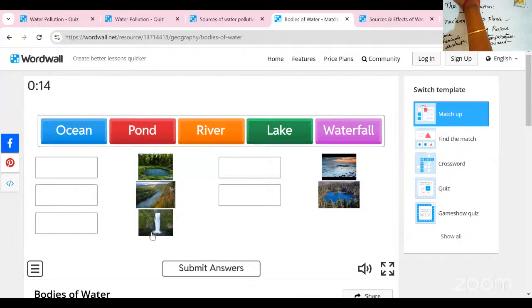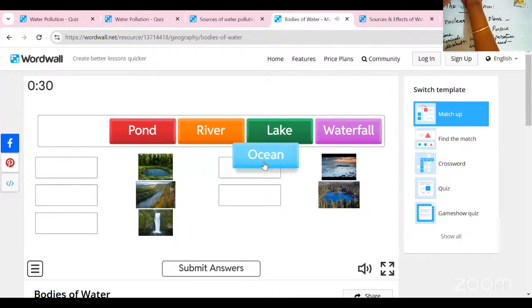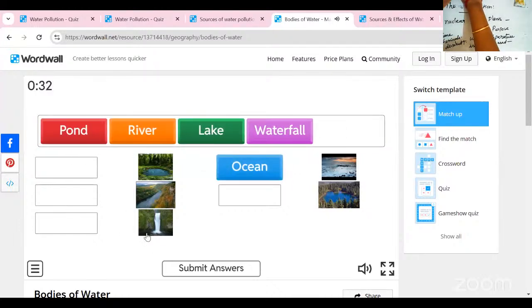These pictures are given here. Now we are going to match the right term to each one. What is this? This is the ocean. What is this?